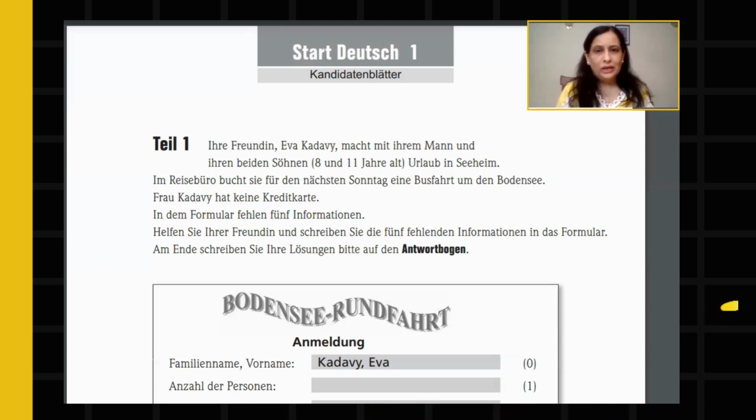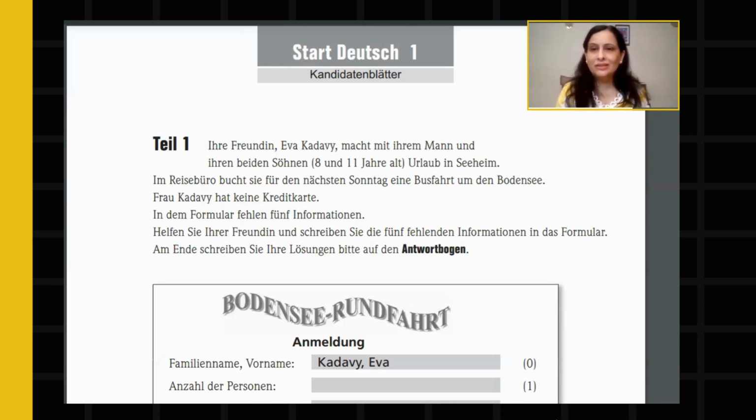In dem Formular fehlen 5 Informationen. What you have to do now is fill in 5 blanks. Okay, 5 words are missing. There you have to fill those based on this information. Helfen Sie Ihrer Freundin und schreiben Sie die 5 fehlenden, meaning missing, Informationen in this form.